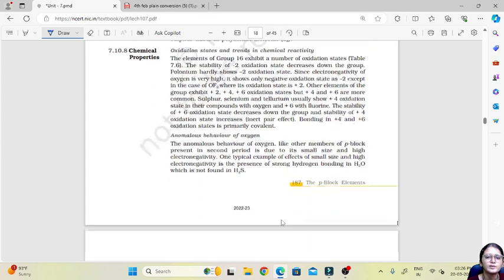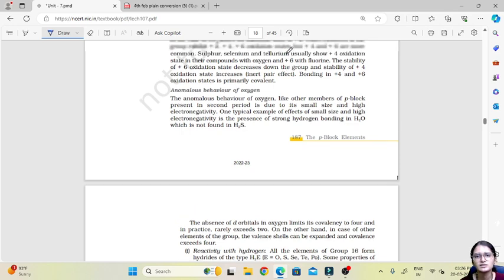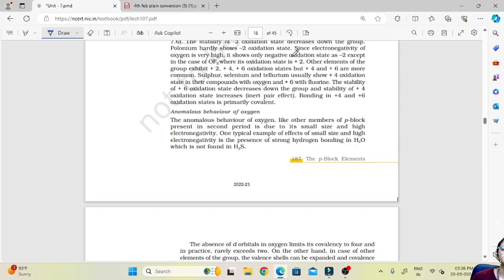Then anomalous behavior of oxygen. Now this anomalous behavior is due to the same reasons. First of all, its small size: oxygen has small size as compared to other elements in the group, and high electronegativity among the group 16 elements. Then presence of strong hydrogen bonding in water, which is not found in H2S.